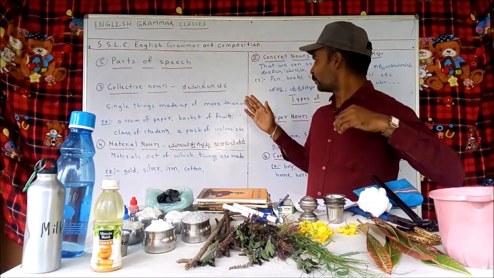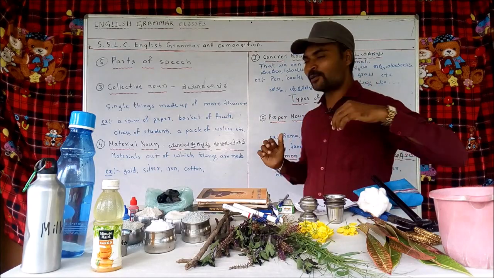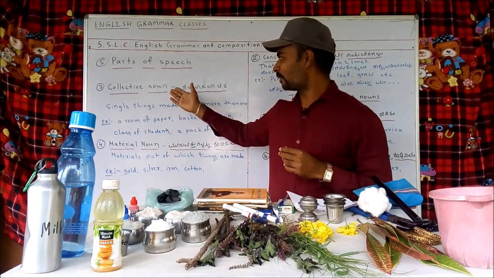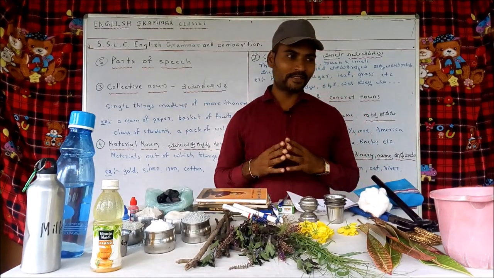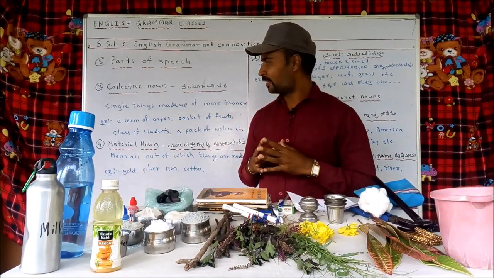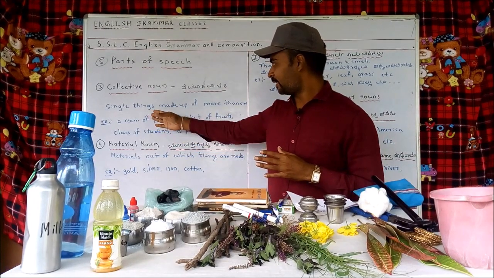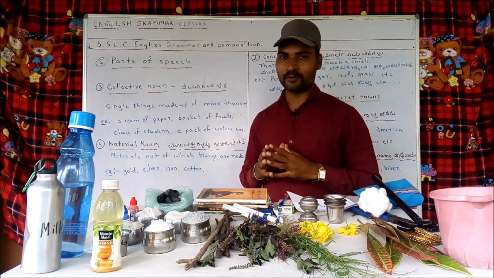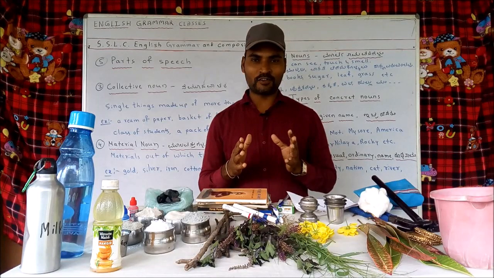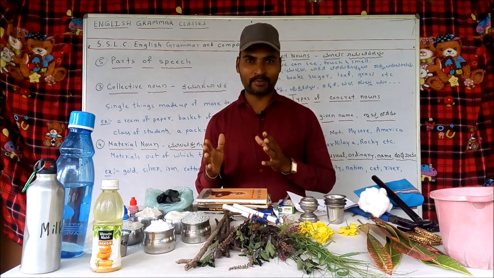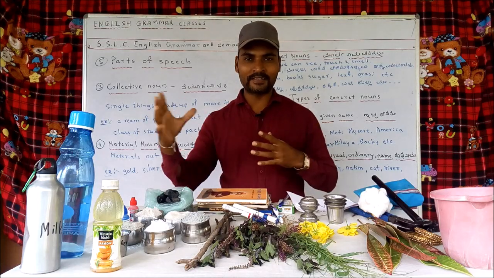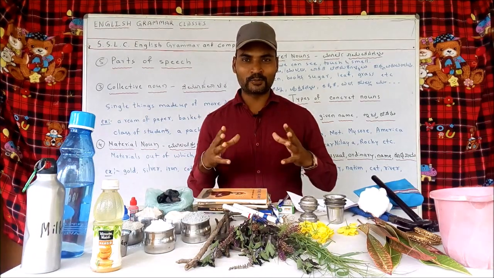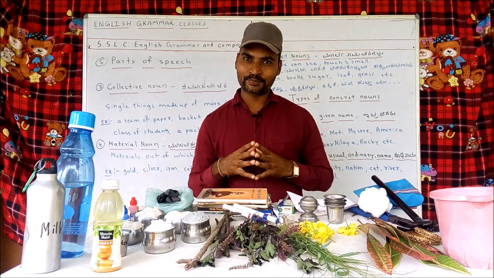My dear students, we studied about proper noun and common noun. Now let's go to collective noun and material noun. Collective noun represents groups, single things made up of more than one. Same kind of things, objects or people or animals are grouped together, and that group represents a name, and that group's name is called a collective noun.